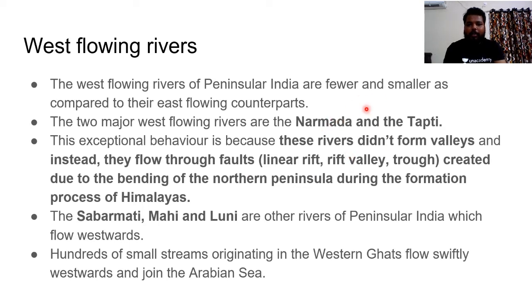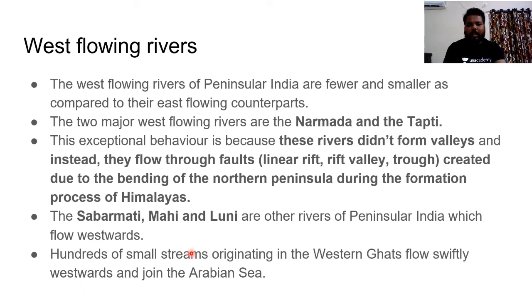I'll show the Narmada river picture. You will understand what actually a rift valley is. These rivers flow through faults created due to the bending of the northern peninsula during the formation process of the Himalayas. Do remember this point, a most valid point. And apart from this, as I have said, the rest of the rivers like Sabarmati, Mahi, Luni are other peninsular rivers which flow westwards, but they don't have the significance that the Narmada and Tapti rivers have.